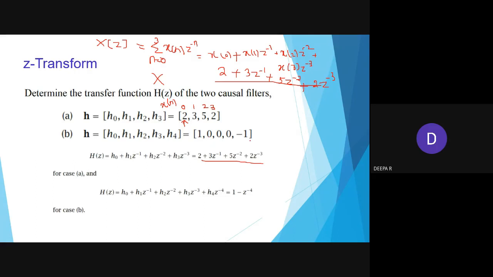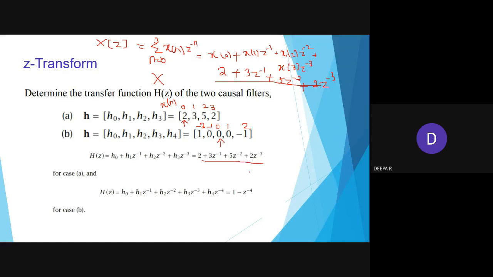If the problem has been given like that, you can directly start considering this as the zero position. If suppose the question has been asked like this, that means this is 0, 1, 2, and here it is minus 1, here it is minus 2. You have to write it for a two-sided sequence, but here you consider this starting with 0 as the right hand side sequence. You see all z power values will be in minus sign, and the corresponding values 2, 3, 5, 2 are all positive, so all will be given in a positive sign.